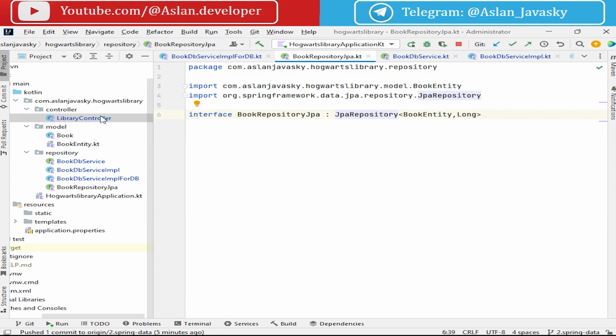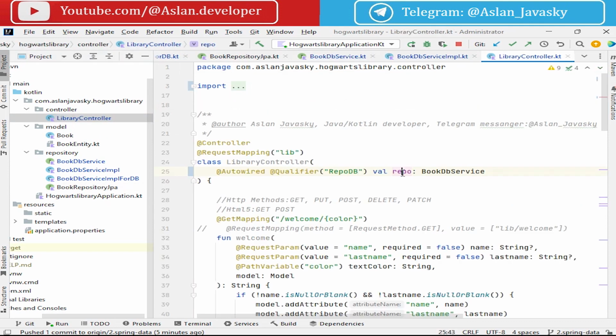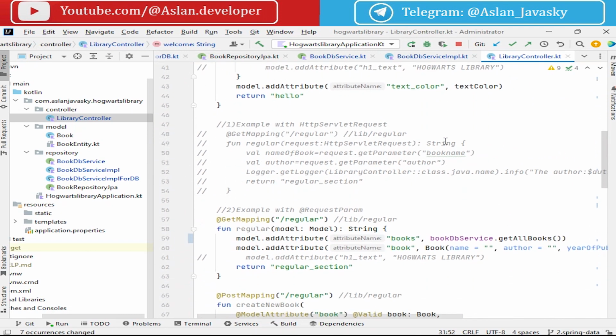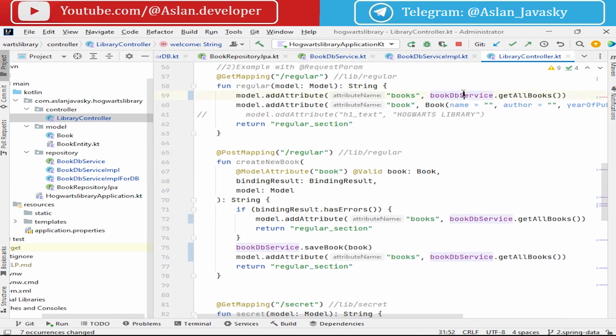Okay, and now we will attach our service to the controller, and instead of repo, this must be book service, book db service, and all code stays without change.